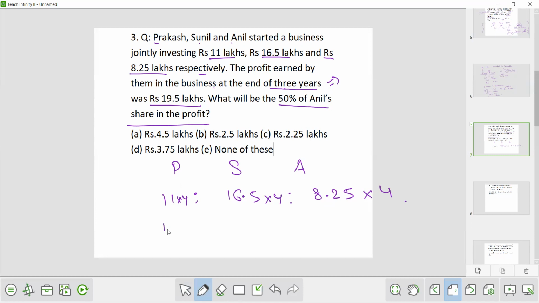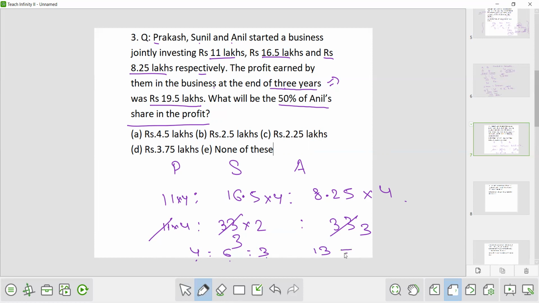So it will be 11 into 4 is 44. 16.5 into 4 is how much? 66. And 8.25 into 4 is how much? 33. Now cancel it in the 11 table. This is 4, this is 6, this is 3. Means 4 is to 6 is to 3. Means the profit will be divided in the ratio 4 is to 6 is to 3. So if the profit is 13, P, that is Prakash, will get 4, Sunil will get 6 and Anil will get 3.